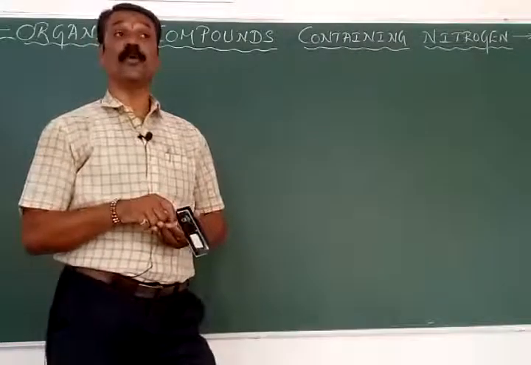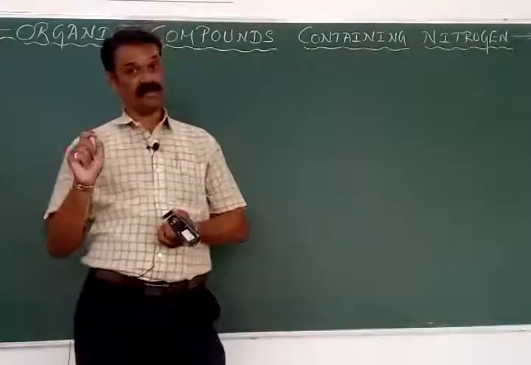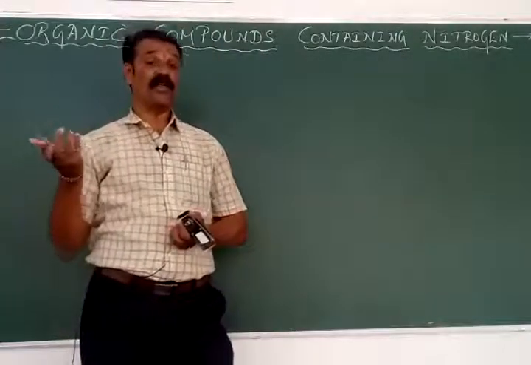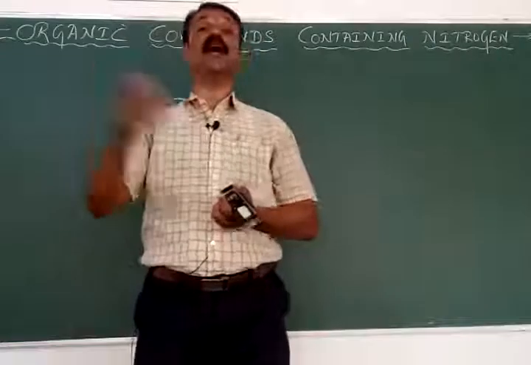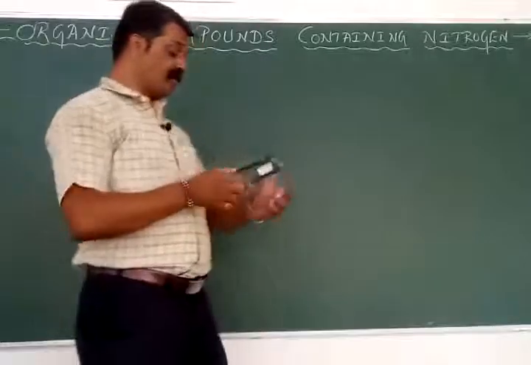Now we will move on to the naming of the unsaturated aliphatic amines, maybe double bonded or triple bonded. We are calling them alkenyl amines and alkynyl amines, and then finally we will have the aromatic amines. So let us start with the first one.